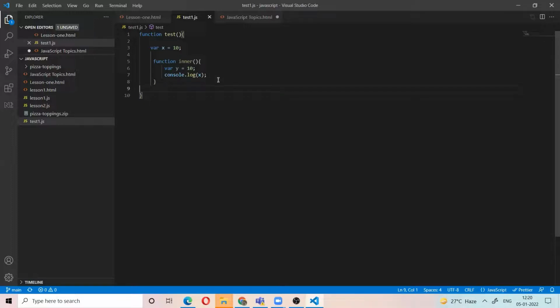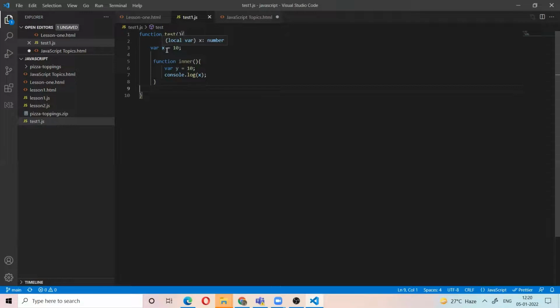Why are closures used? Closures are used for data privacy. For example, you have an employee and you don't want to disclose the employee salary directly. Instead of directly calling x, you can call some inner function, and through that inner function you can get the salary of that employee.